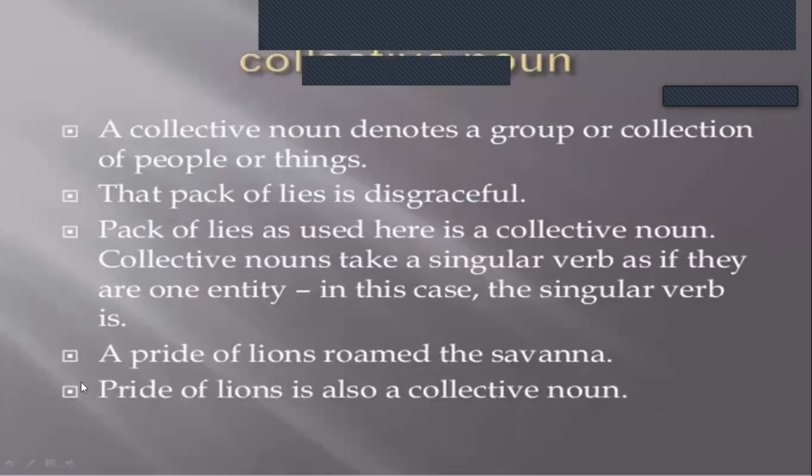Now comes the last, that is collective noun. What does the meaning collective suggest? Collective says something in a group, something which is grouped together or collected together. So we can say a collective noun denotes a group or collection of people or things.